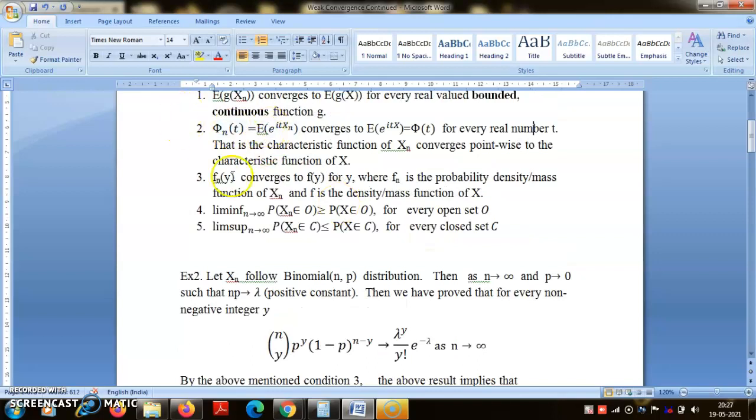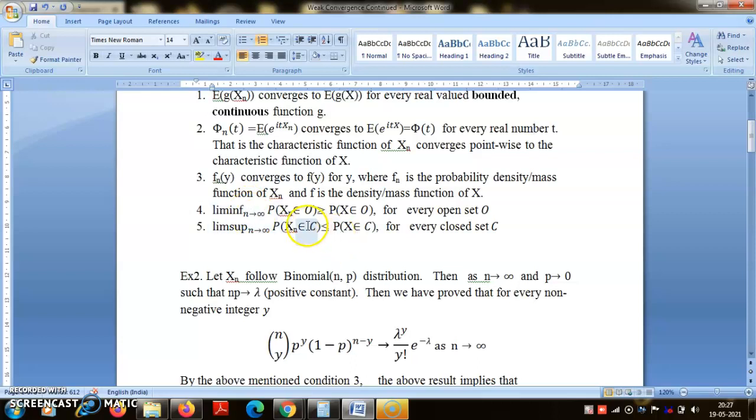So these two are frequently used to prove convergence of sequences of real valued random variables in the weak sense. And then there are 4 and 5. These are more of academic interest for you at this stage.